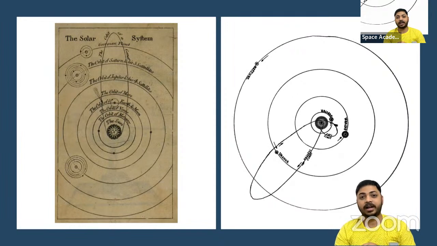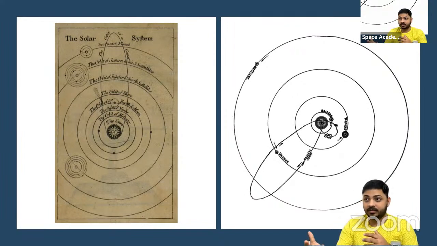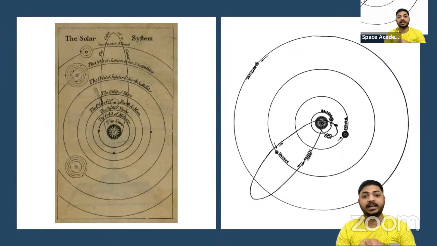Galileo understood it by observation. When he observed Jupiter, he saw 4 moons of Jupiter called the Galilean moons: Io, Callisto, Europa, Ganymede. While he saw the movement of these 4 moons around Jupiter, he understood how Earth's moon revolves around Earth. This is how he actually described the orbit of the moon.